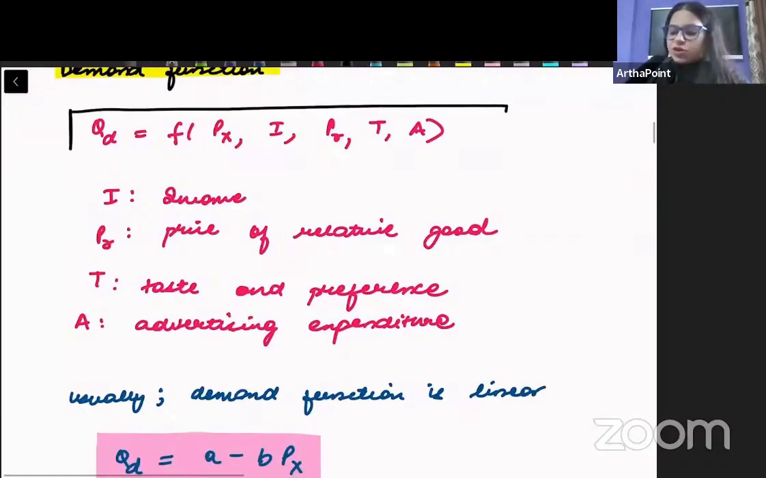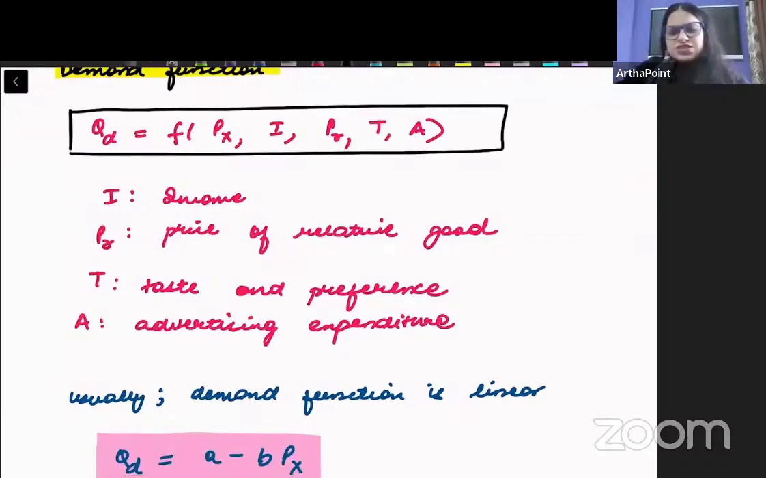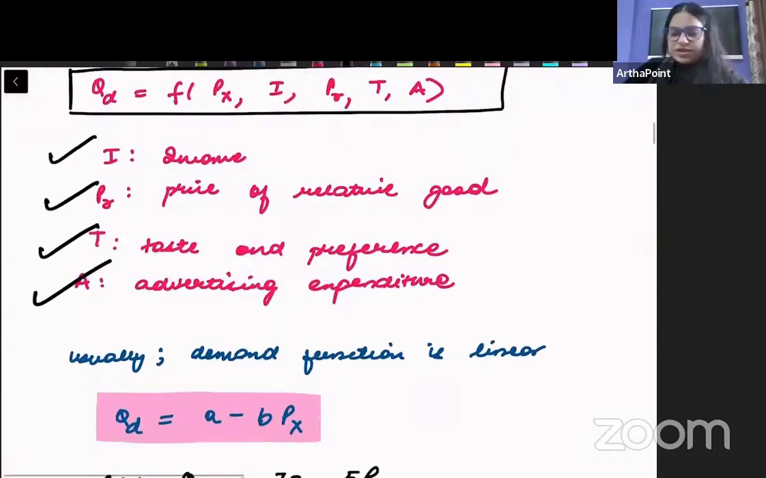So demand function very basically just means that we are writing quantity demanded as a function of different variables. This is very, very basic. The different variables are income, price of related goods, taste and advertising.